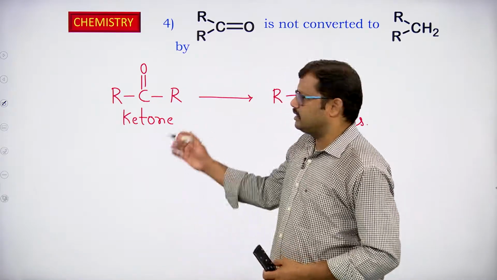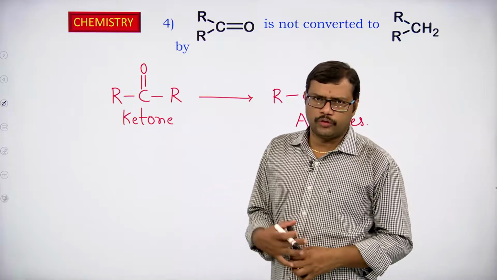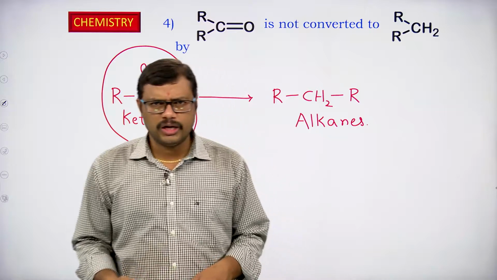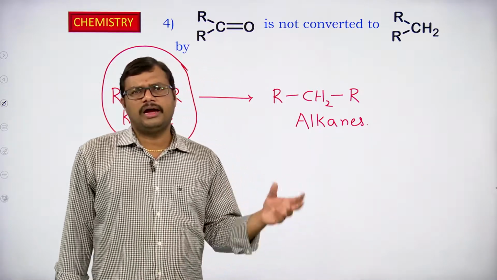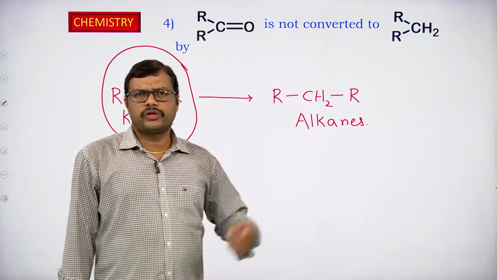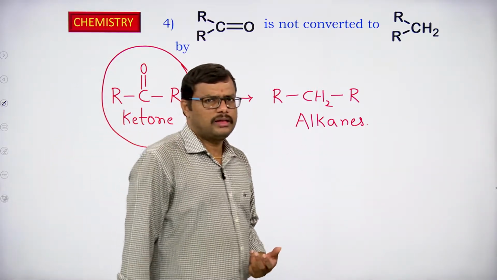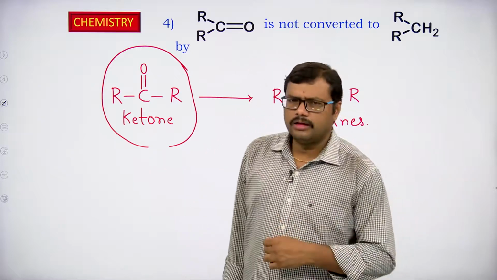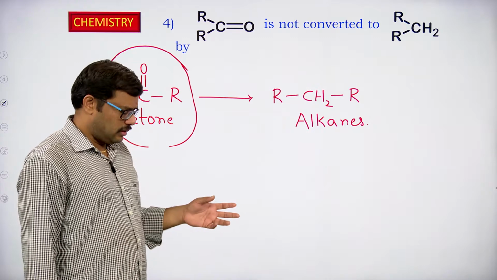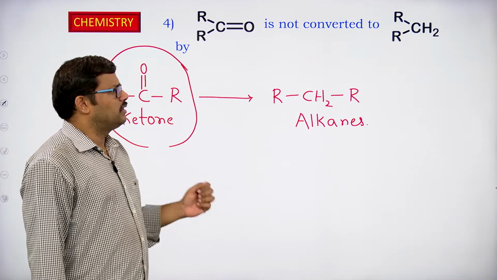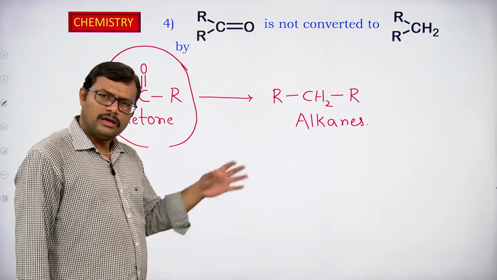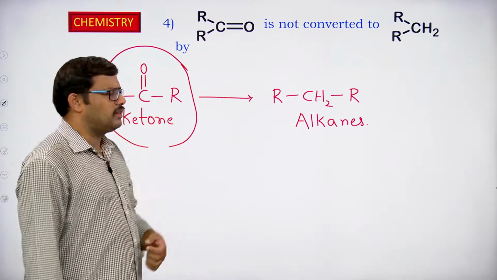Of course, we have not discussed this in our alkane chapter so far. We come across this when we are dealing with carbonyl compounds, aldehydes and ketones. Aldehydes and ketones can be reduced to the corresponding alkanes by two different name reactions. What are they? First one is the Clemmensen reduction, and the other is the Wolff-Kishner reaction. These are the two name reactions that we come across when we are dealing with carbonyl compounds.